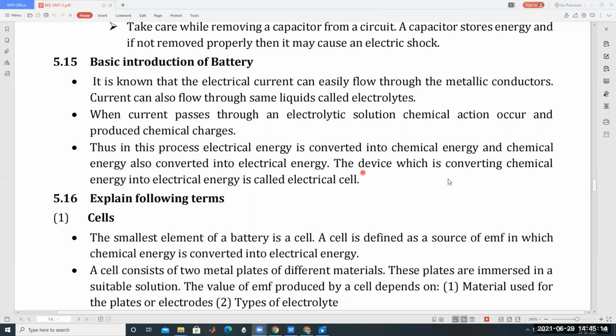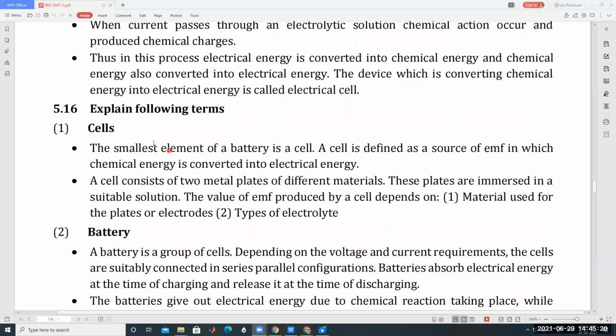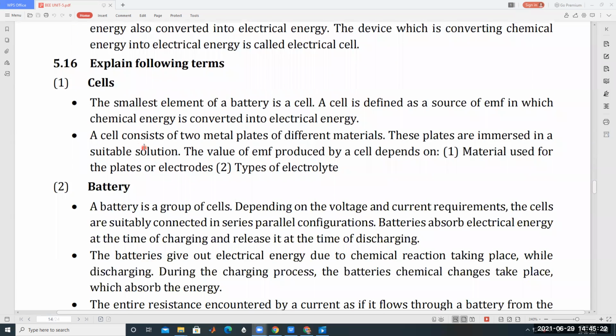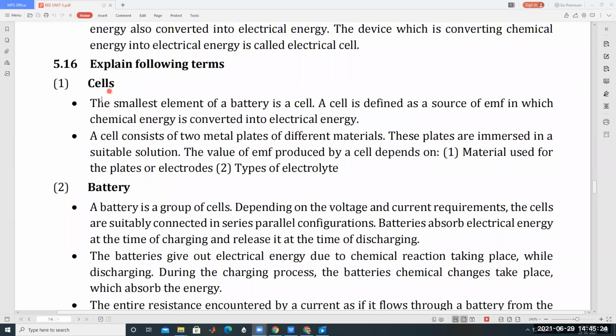Understood? So inside the battery, this is the principle: chemical energy is converted into electrical energy. It's called an electrical cell. Then, what is in the cells and what is in the battery? Cells mean the smallest element of a battery is a cell. The smallest element of a battery is called a cell.